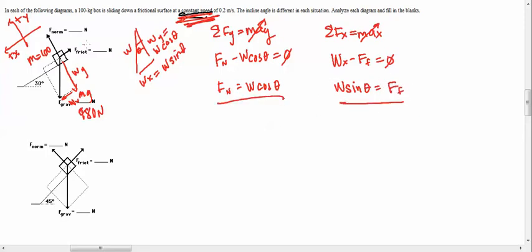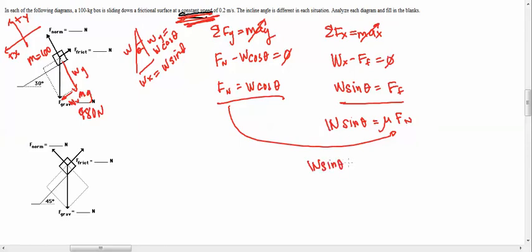They asked for the force of friction and the normal force, and that's what it is. They didn't ask for mu, but if you wanted to solve that, it would be pretty straightforward. It'd just be W sine theta is equal to mu times the force normal, this being the force normal, of course. So it would be W sine theta equals mu times W cosine theta.